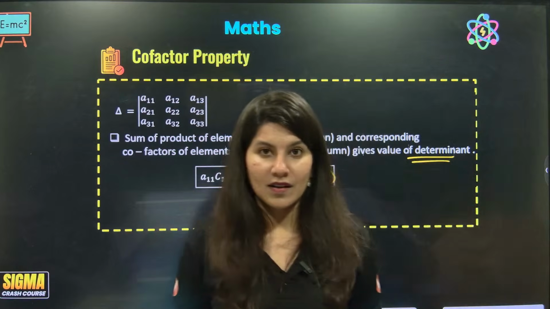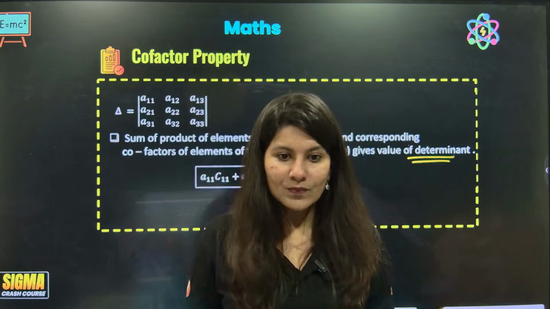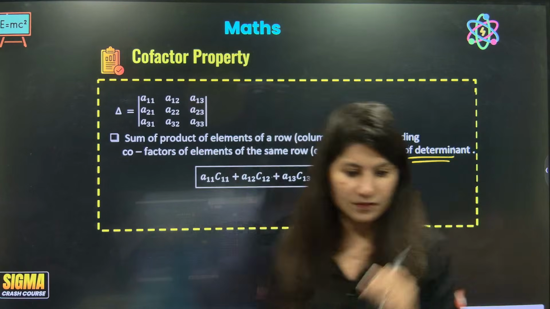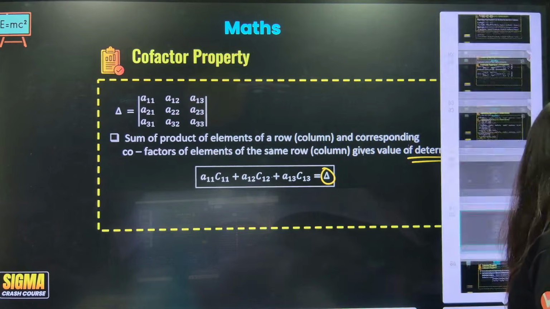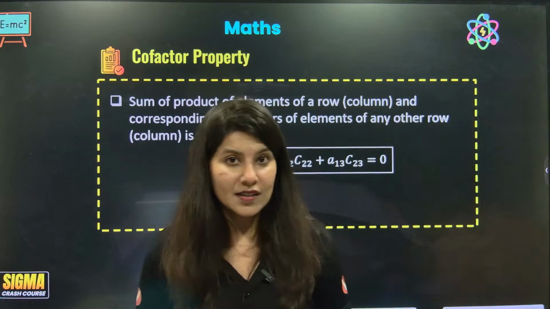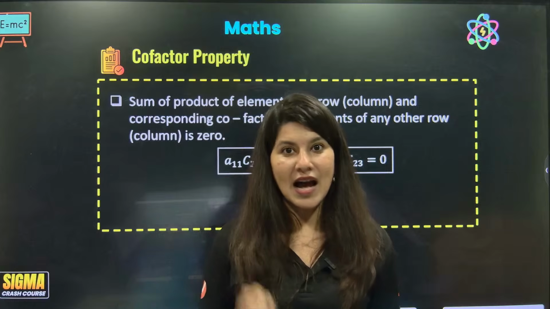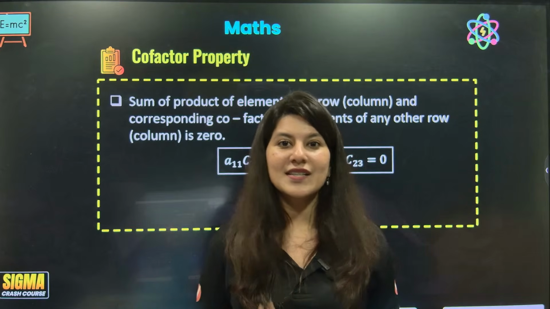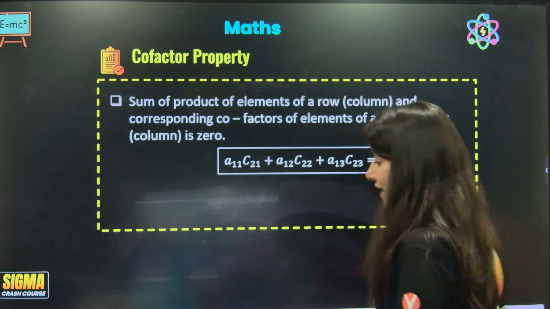It is applicable for any row and any column. Now I know some of you might be thinking, ma'am, the brain is not braining, maybe we are not getting this property. So for all of you, I have designed one question so that you understand this property better.